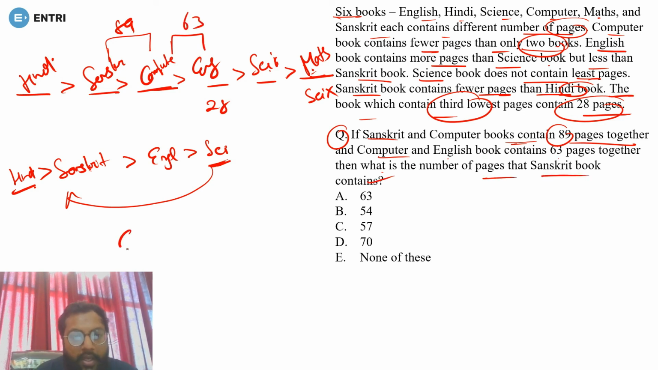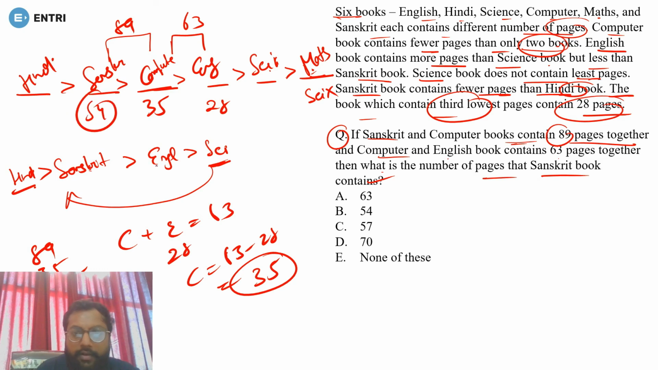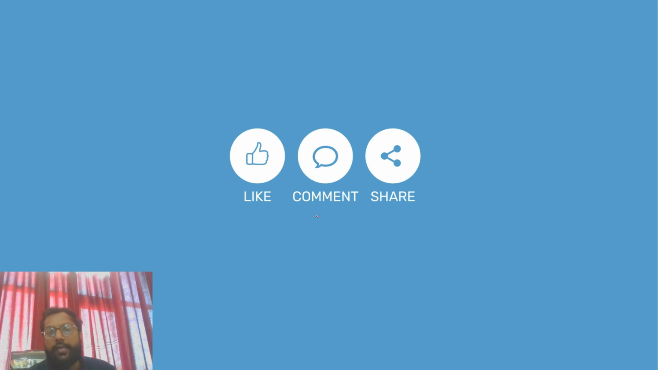Okay, so first of all, computer plus English is 63, but English is having 28, so computer will have 63 minus 28, so it will be 35, yes or no? So computer will have 35. Now Sanskrit plus computer have 89. So 89 minus 35 will be Sanskrit, that is 54. So answer will be 54, that is option number B. Done or not? Clear? Okay, so this is all what we have in this session.